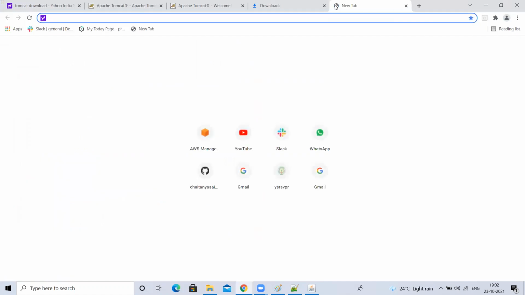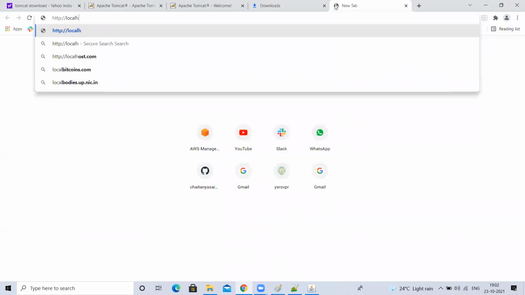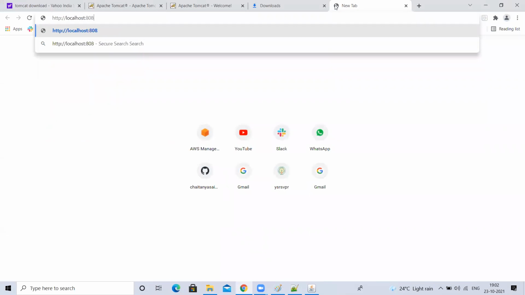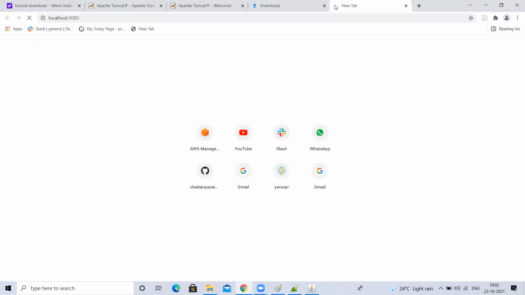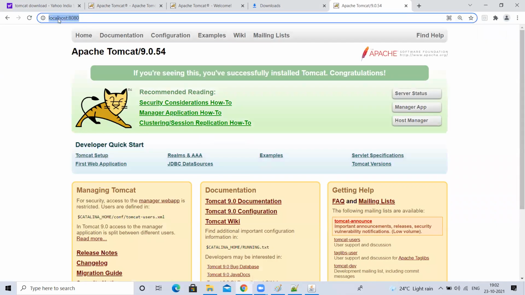So you have to access it like this, http:// through the internet, as I said. You can access your Tomcat through the internet like this: localhost:8080. You don't need to give http://; it will automatically be appended.